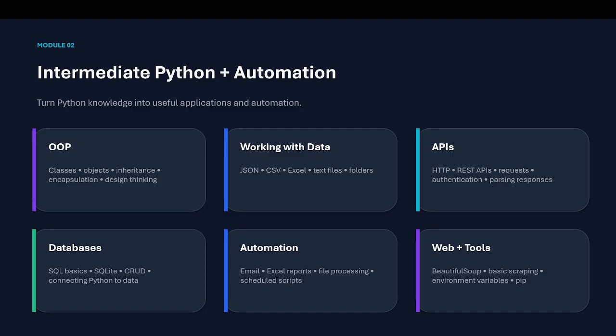Next slide. So intermediate Python plus automation. That is the intermediate level, where we will be talking about OOP, classes, objects, inheritance, right? And design thinking, working with data, like Excel, text files, database, folders, right? And APIs, HTTP, REST APIs, request, authentication, parsing responses, right? How we can scrape the data from any website, how we can connect with any API. Those are the things we will be talking about in the API session, right? Application Programming Interface, that is the full form of API.